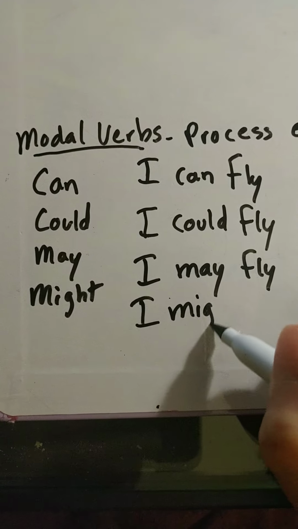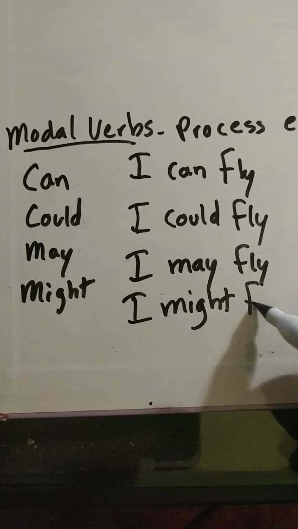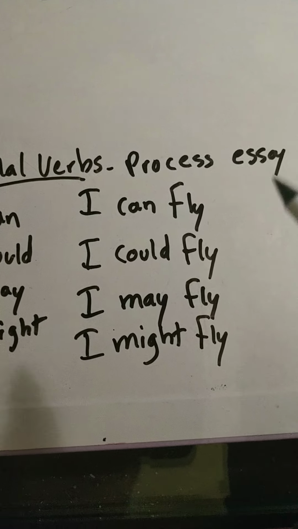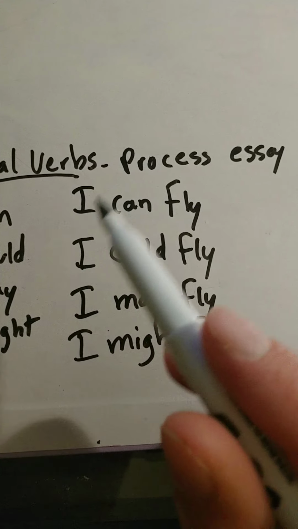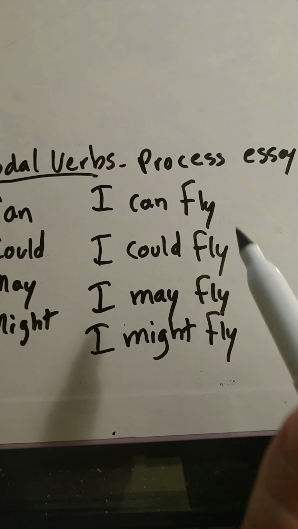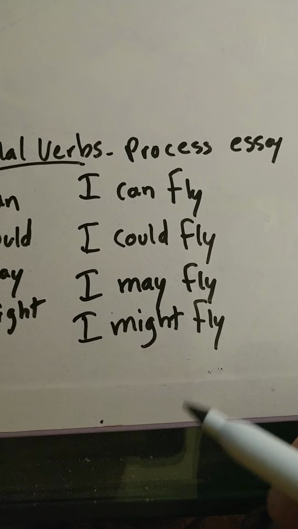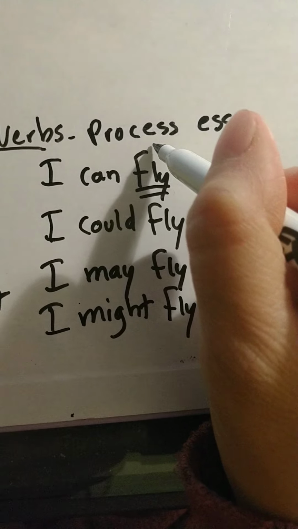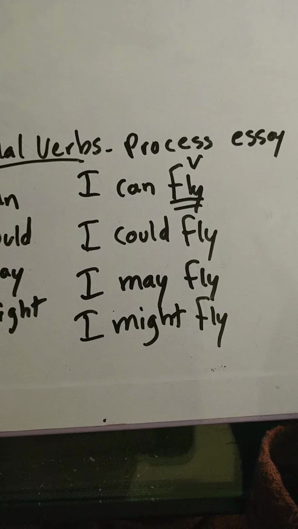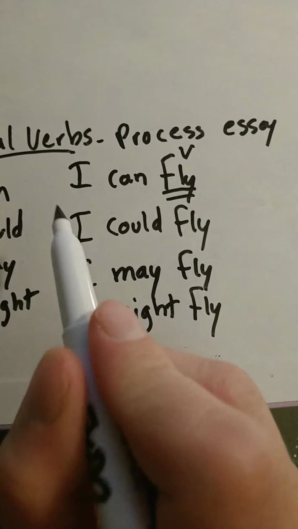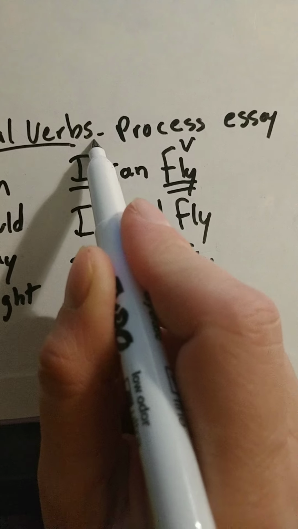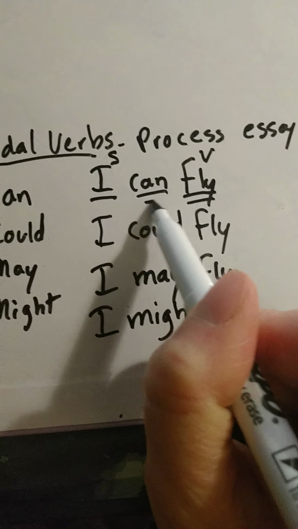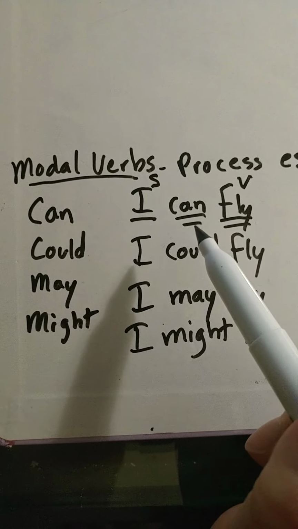I might fly. Okay, so we have the verb. What is the common verb in all of these sentences? Hopefully you said fly. You would be right. That is the verb. And what is the subject? I. Okay, can is the modal verb. It is a helping verb.